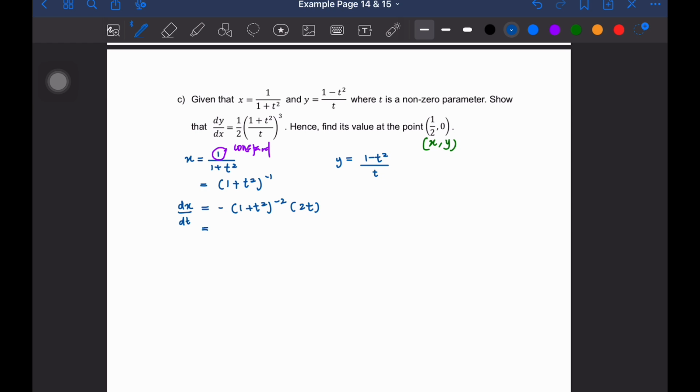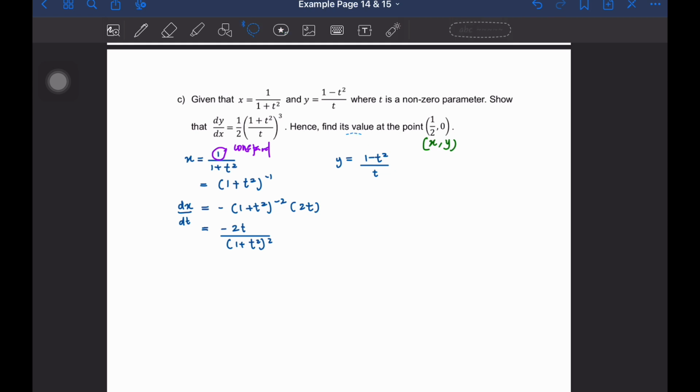Mari kita kemaskan rupa kita punya dx dt ni sekarang. So madam akan letak negatif 2t di atas. Okay, and then this one disebabkan dia ada kuasa negatif, madam bawa turun ke bawah. So dia jadi 1 plus t square. Okay, settle. Bentuk dia dah nampak mudah kan?